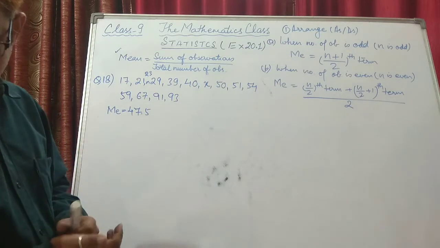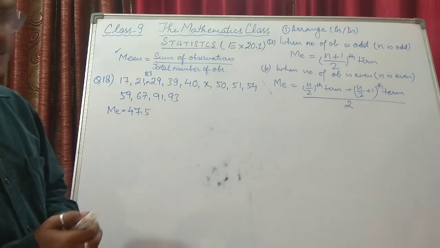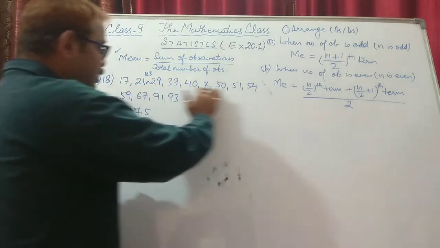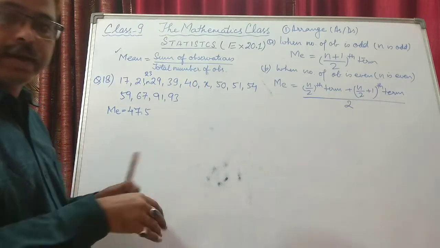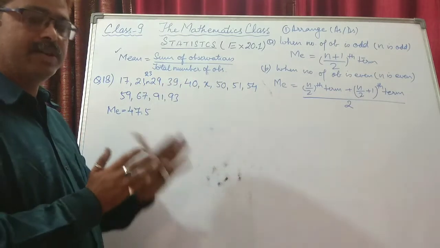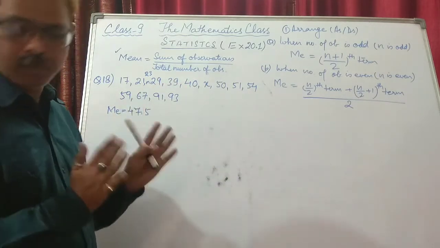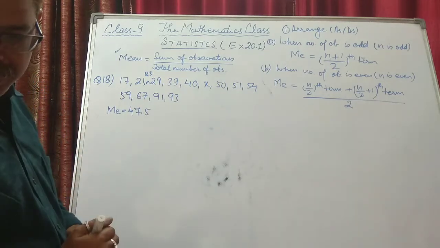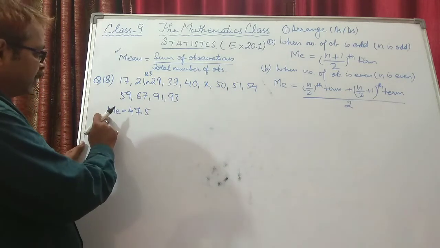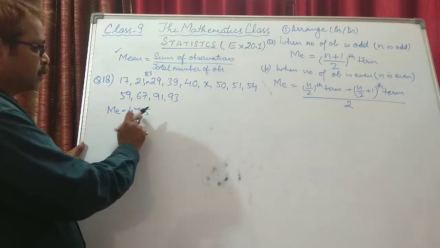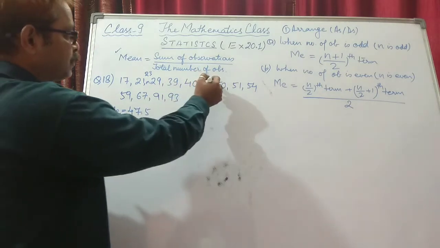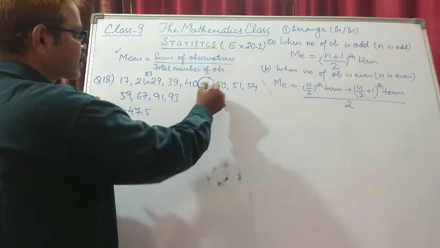In this they say the following observations have been arranged in ascending order. It means whatever data is given in this question has already been arranged. We do not require any arrangement now. And they say the median of the data is 47.5. Median is given as 47.5. We have to find the value of x.